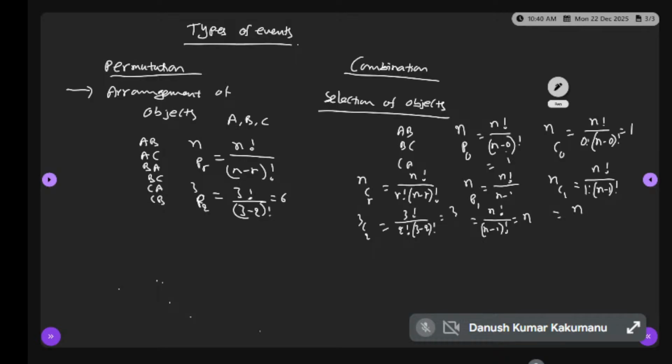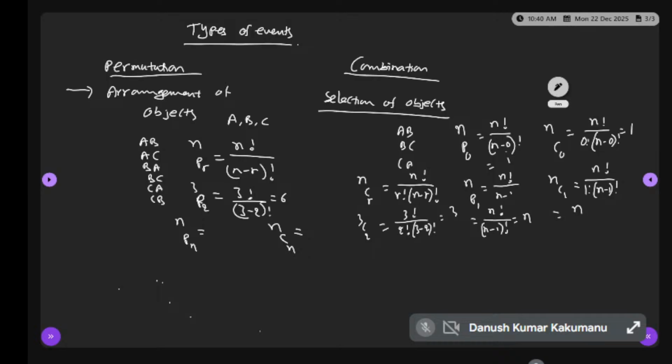Any confusion here? nPr is n factorial by (n minus r) factorial. If I ask you nPn, what is the value? Try all of you. What are nPn and nCn?